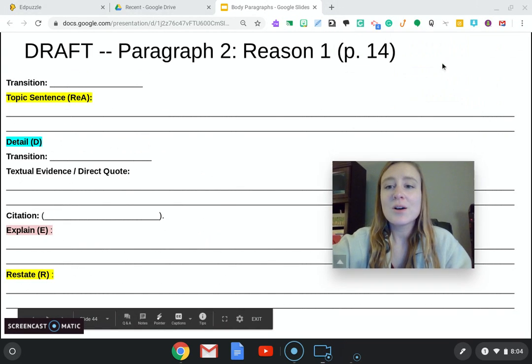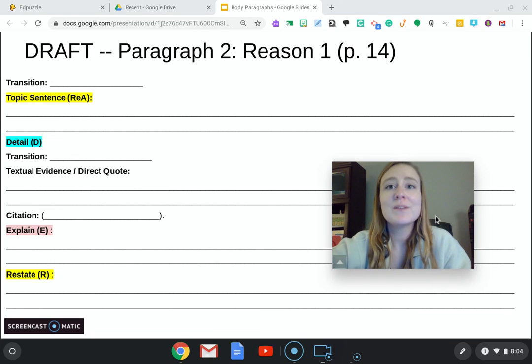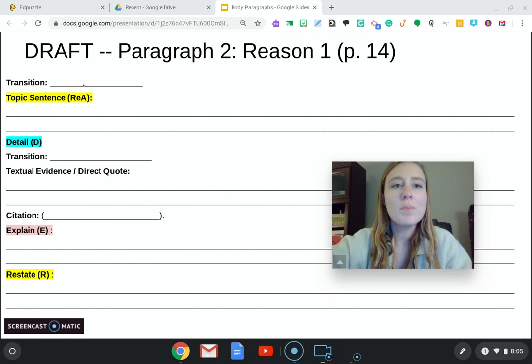All right, so for the rest of today and a little bit of tomorrow, you're going to have some time to work on writing your paragraphs. Page 14 in your packet will give you some space to handwrite and plan out your ideas before you start typing. Again, you'll pick a transition, first, next, then, finally. Tell me one of your reasons. Remember, go in order of your thesis statement.